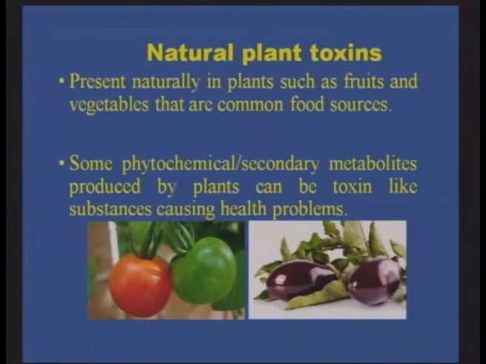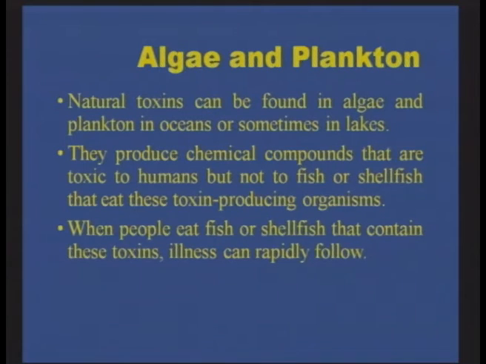So they are present naturally in the fruits and vegetables that are common food sources, and some phytochemicals and secondary metabolites are produced by the plants. They can be toxin-like substances causing health problems. For example, in algae and plankton, there are dinoflagellates and planktons that can produce certain toxins. When fishes consume these toxins, it is not allergic or toxic to the fishes themselves.